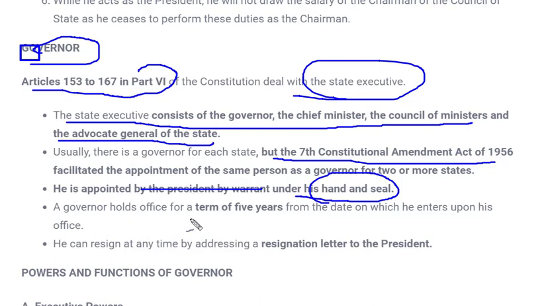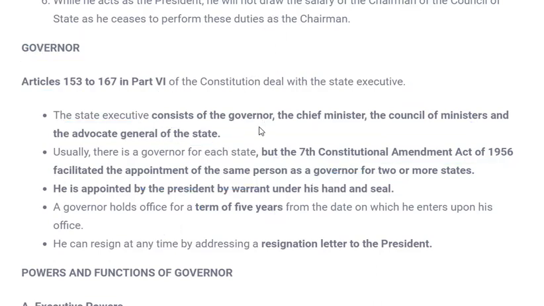And tenure for a governor is 5 years. That means after the date when he enters his office, he can function as a governor for that state up to 5 years. And of course he can always give his resignation to president whenever he wants, and a governor can be always removed with the president consent whenever required. So this is about governor.